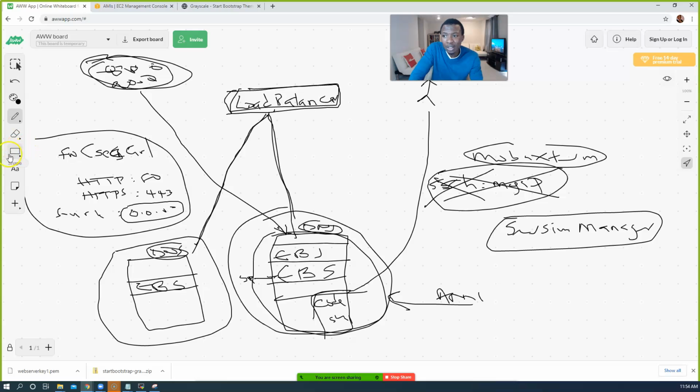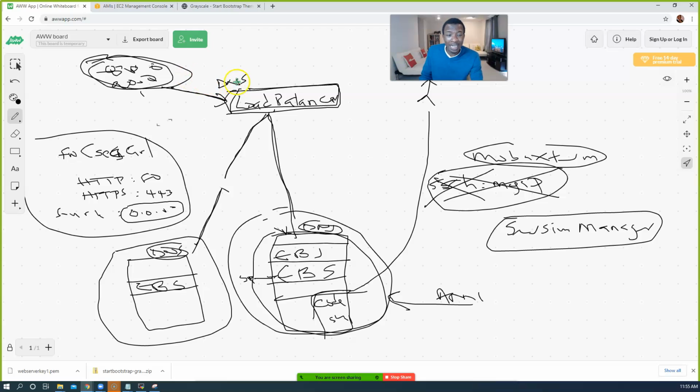So in essence, we can erase this line right here. Where's my eraser? Okay, we can erase this line right here. We're not going straight to the servers anymore. We're coming through the load balancer. So now your customers will get one DNS.